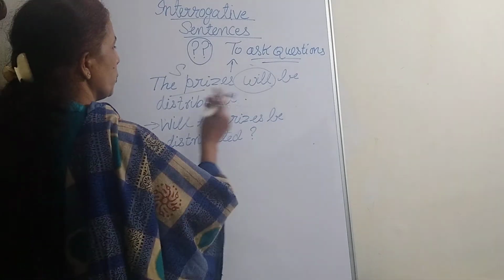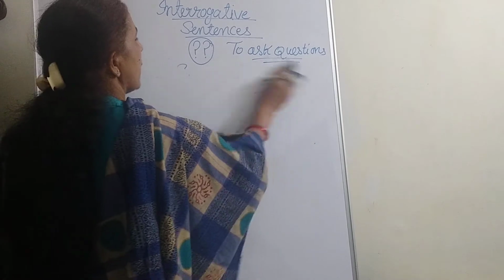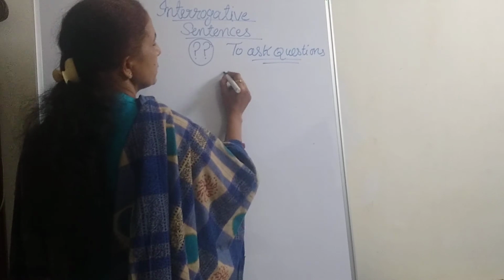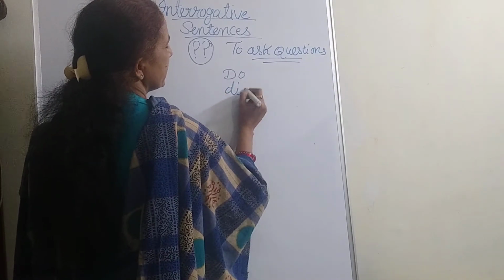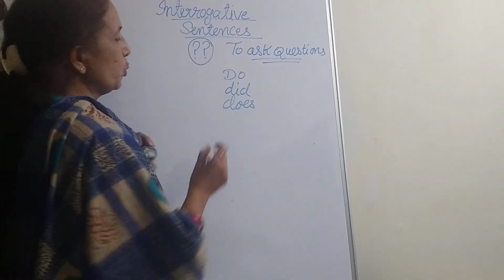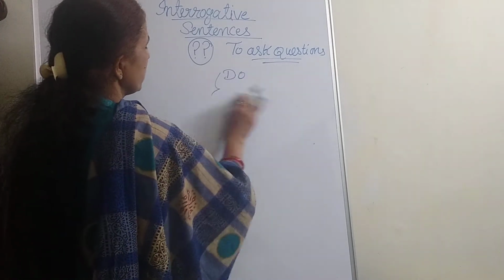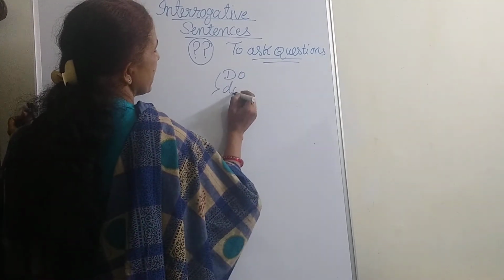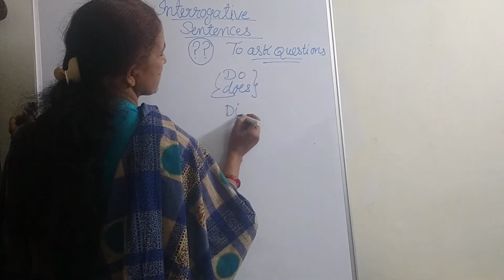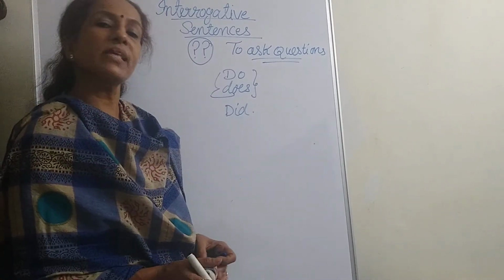Now I'll share a few other words with you. I've shown you the modal auxiliaries or helping verbs. Now do, does and did. Do and does are for present tense, and did is for past tense. He wrote the assignment.